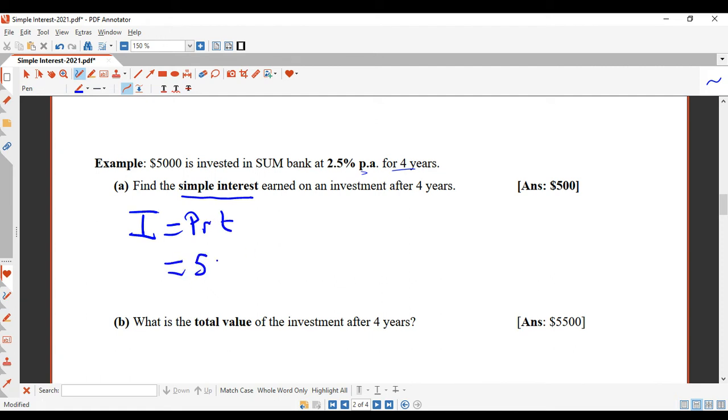Now, principal is $5,000. Interest rate is 2.5%. And then time is 4 years. So we work that out. $5,000 times 2.5% times 4 should get $500.